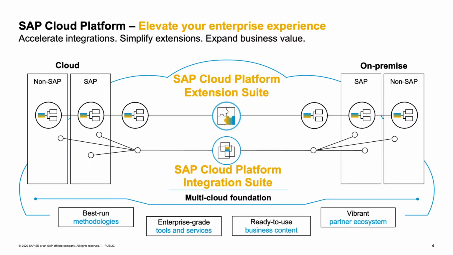Let me bring your attention to SAP Cloud Platform Extension Suite. Before we talk about Extension Suite itself, we need to take a short look at SAP Cloud Platform. On the diagram, we can certainly say that SAP Cloud Platform consists of two main areas, the Integration Suite and the Extension Suite. On the left-hand side, you see the cloud systems out there in the world, may it be SAP Cloud System or non-SAP Cloud System. On the right-hand side, you see the on-premise systems, SAP systems like S/4HANA and S/4 Enterprise Suite, for instance. But it could be also a non-SAP system.